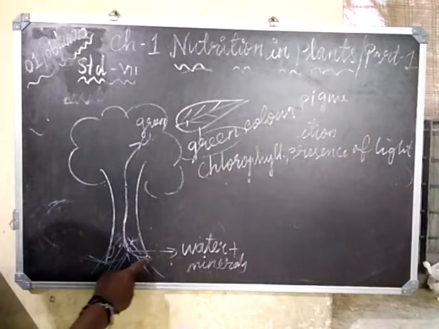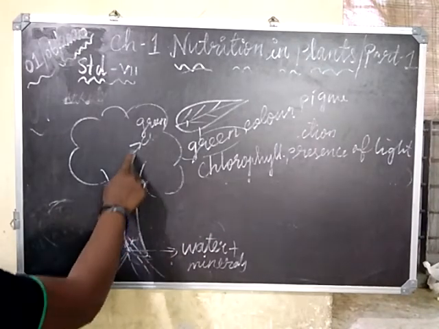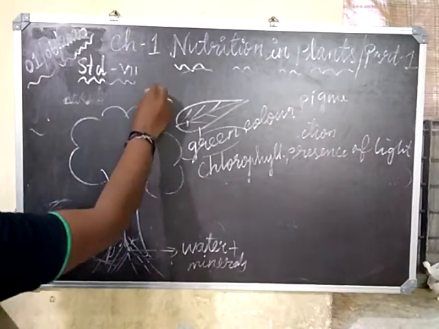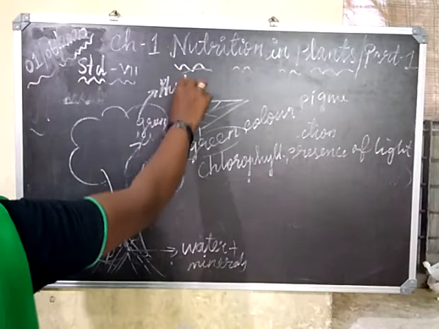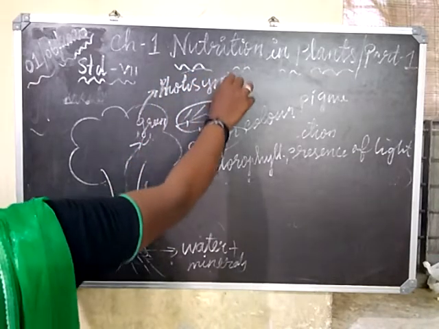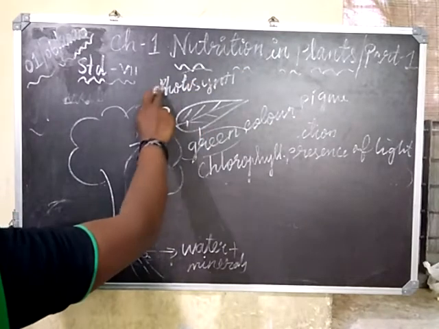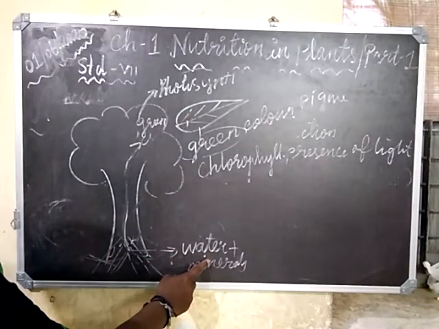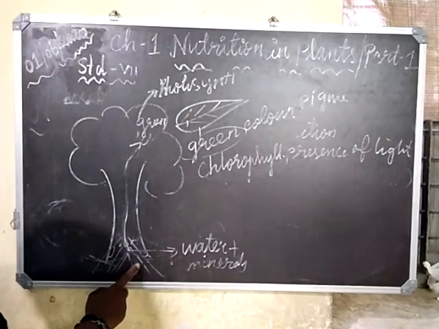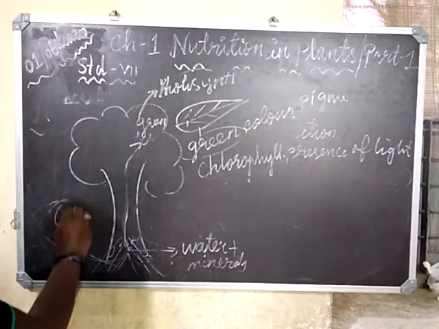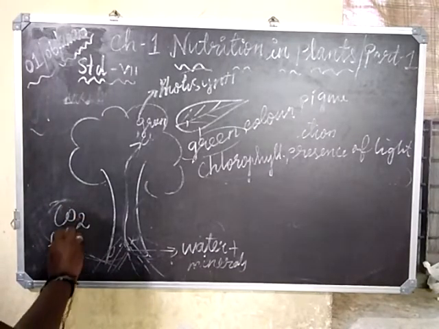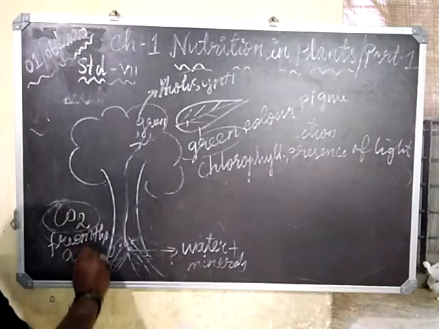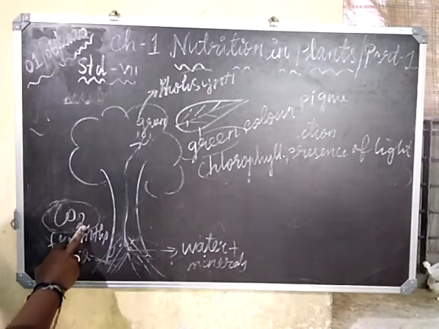When the water is transported up to the leaf, you have the process of photosynthesis. Photosynthesis takes place. What leaves do is take water and minerals from the root and carbon dioxide from the air. CO2 means carbon dioxide. And how is this carbon dioxide taken?